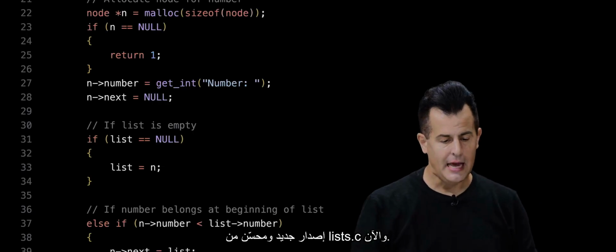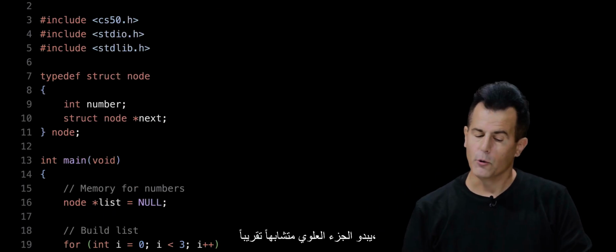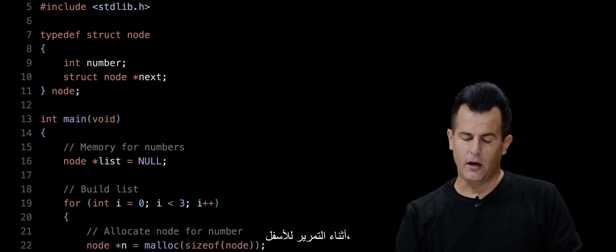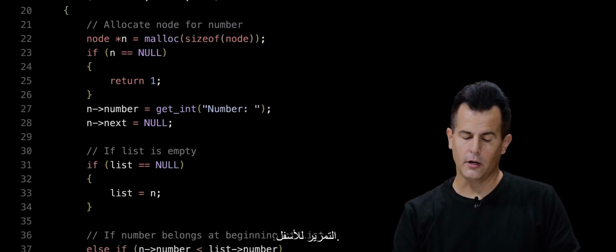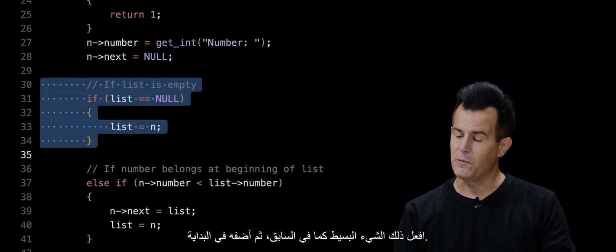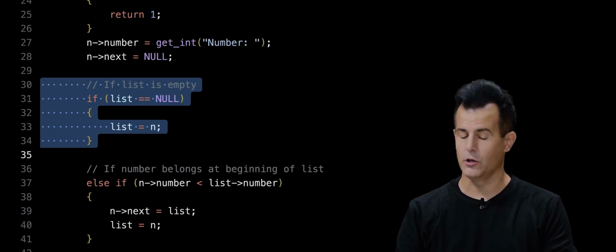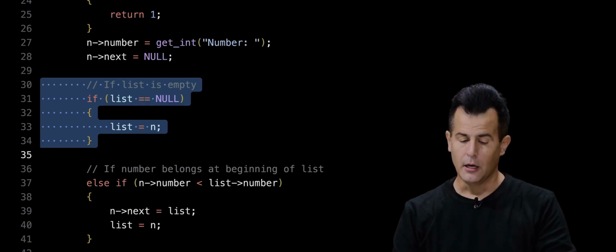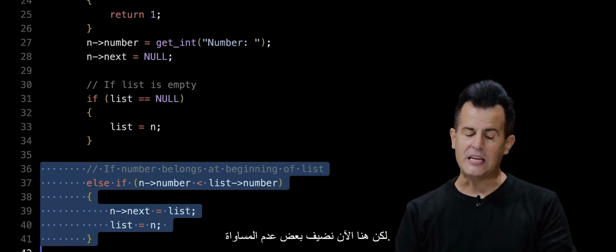So let me propose now that I take out of our distribution code another version of this program that does that and a bit more. I'm going to go ahead and open up in just a moment a new and improved version of list.c. And now it looks almost the same at the top. Scrolling down, scrolling down, scrolling down. Here's some now familiar code. If the list is empty, do that simple thing as before and just prepend it, or rather just set it equal to the list. But here is now where we're adding some inequality.